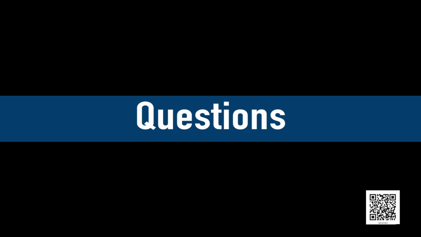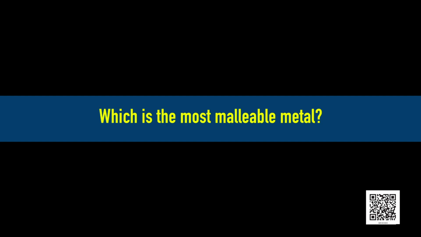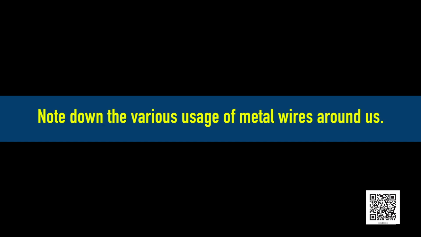Here are some questions for you to ponder about. List out all the metal items in your kitchen which are made because of the high malleability of metals. Which is the most malleable metal? Note down the various usage of metal wires around us.